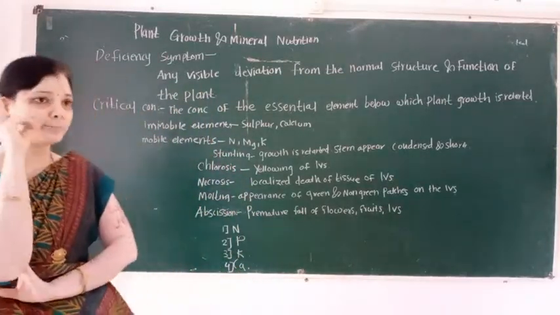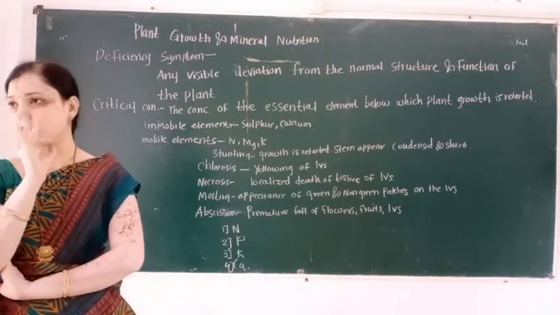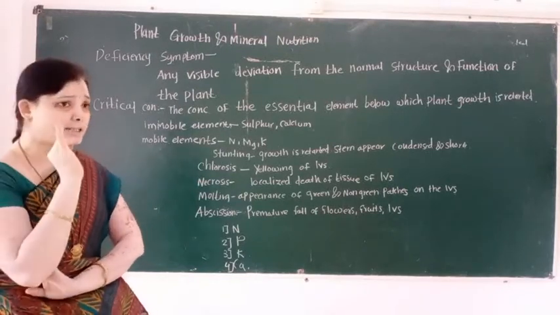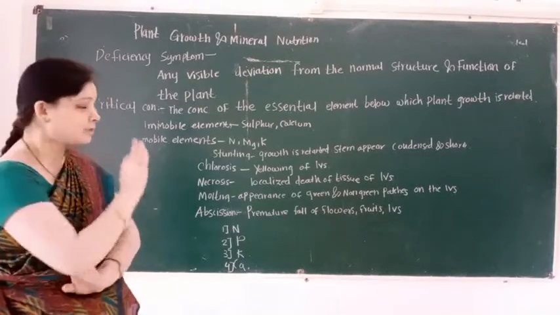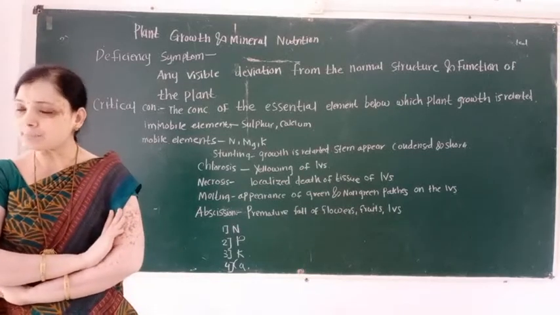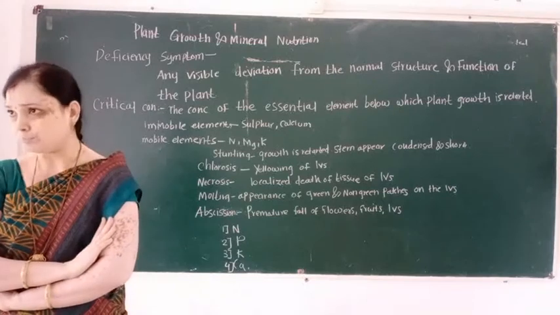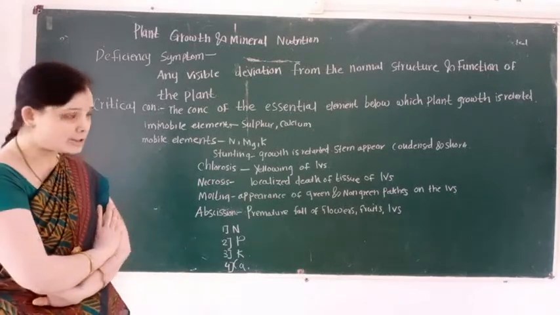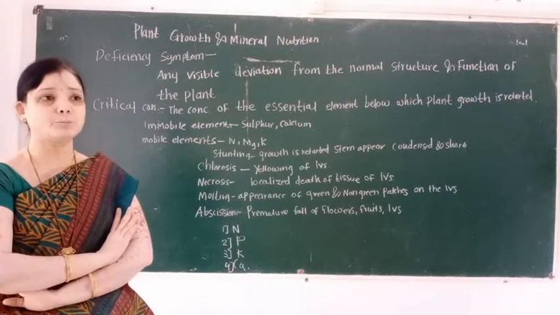So here remember these two definitions. First definition is deficiency symptom and second definition is critical concentration. Deficiency symptom is any visible deviation from the structure and function of a plant body.